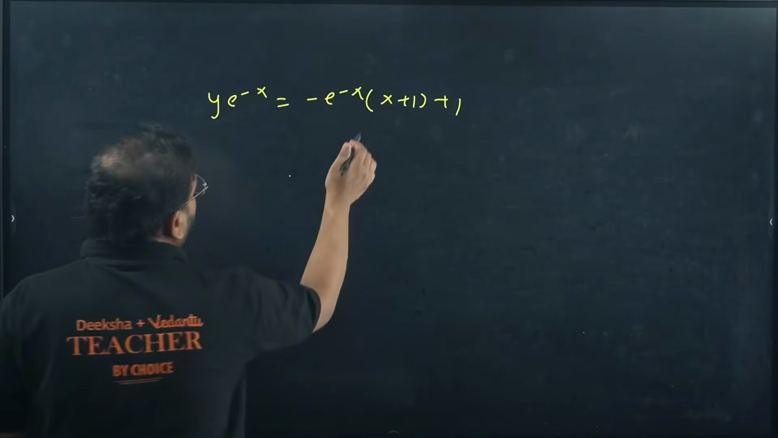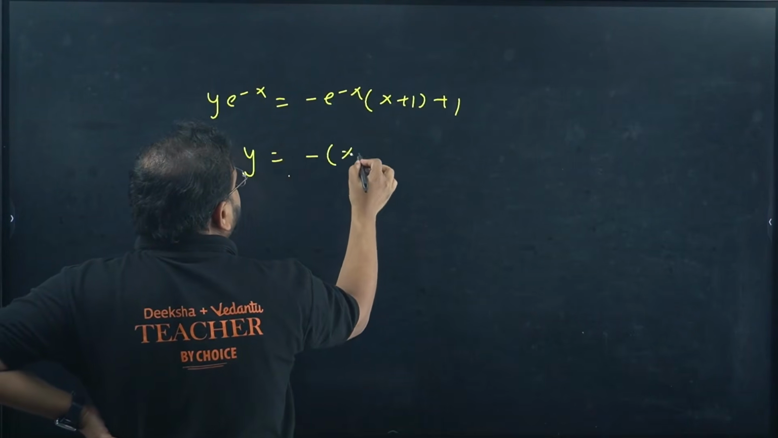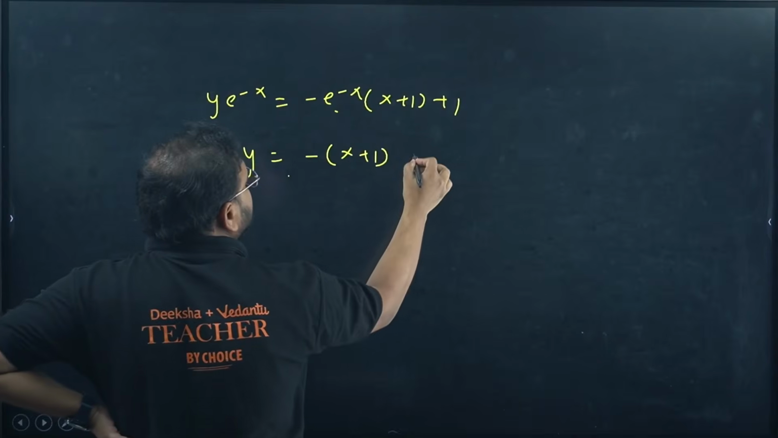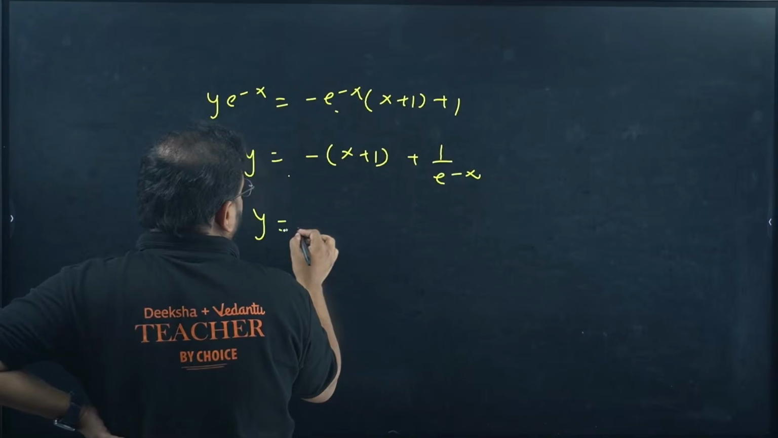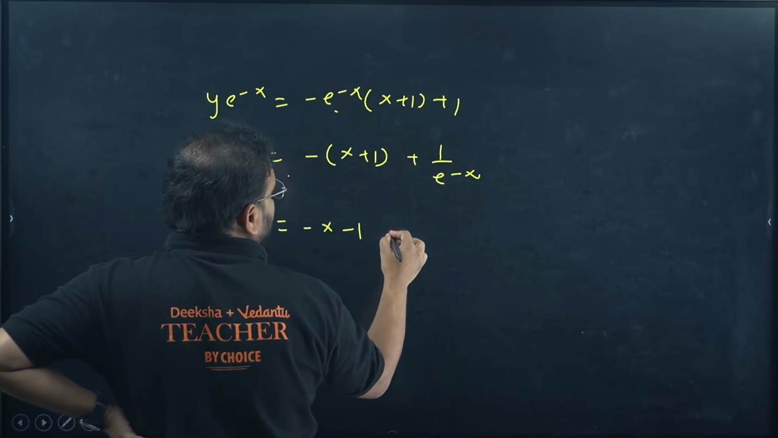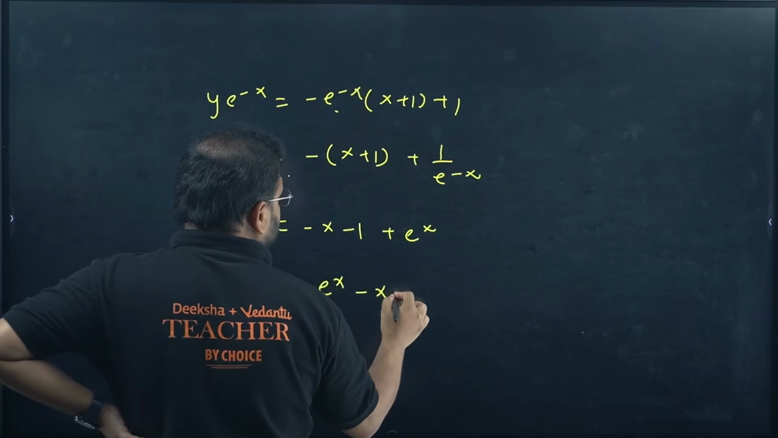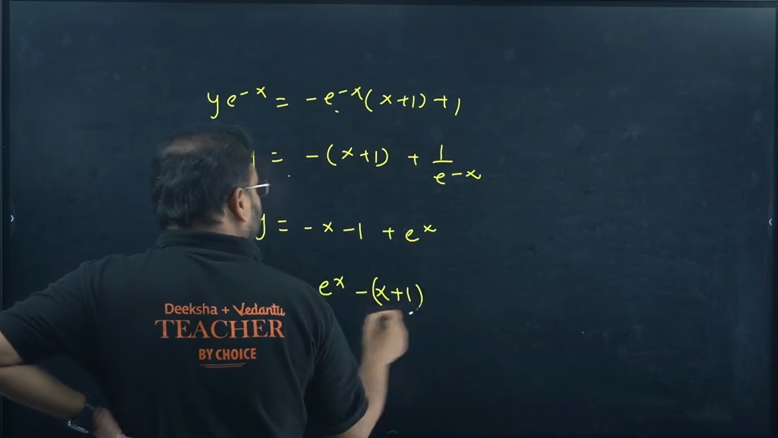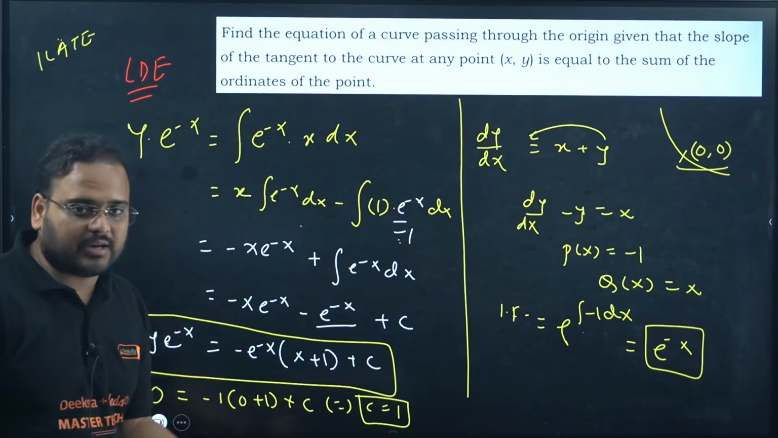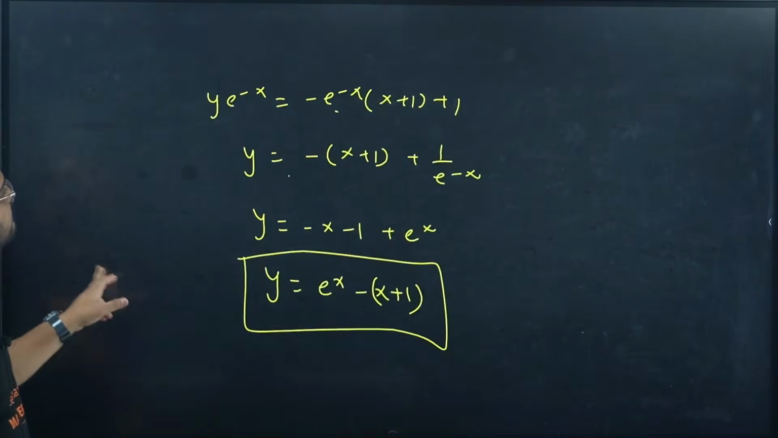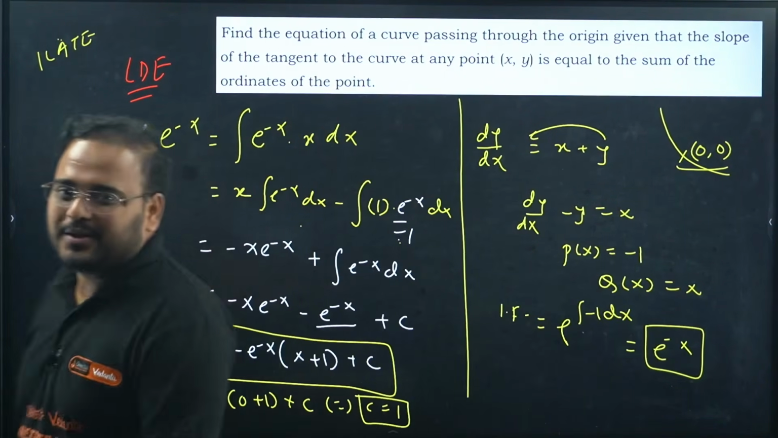If you check over here, divide this by this, you'll get minus times of x plus 1. This will be cancelled, and you'll have 1 upon e power minus x. So y equals minus x minus 1, and this is e power x. Answer is coming as y equals e power x minus x plus 1. Please check. Okay, sorry, I thought it was wrong, but it is actually correct. No mistakes over here. Usually I make mistakes sometimes in calculations, but this one is not one of them. Have a look.